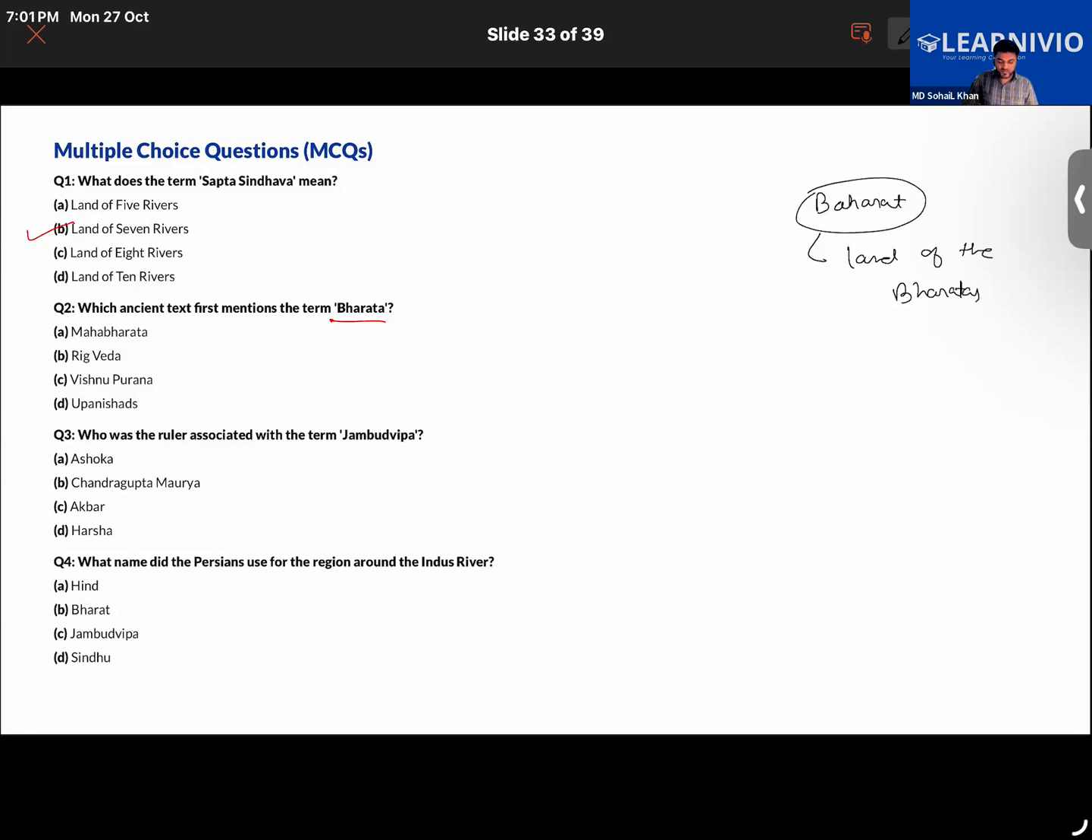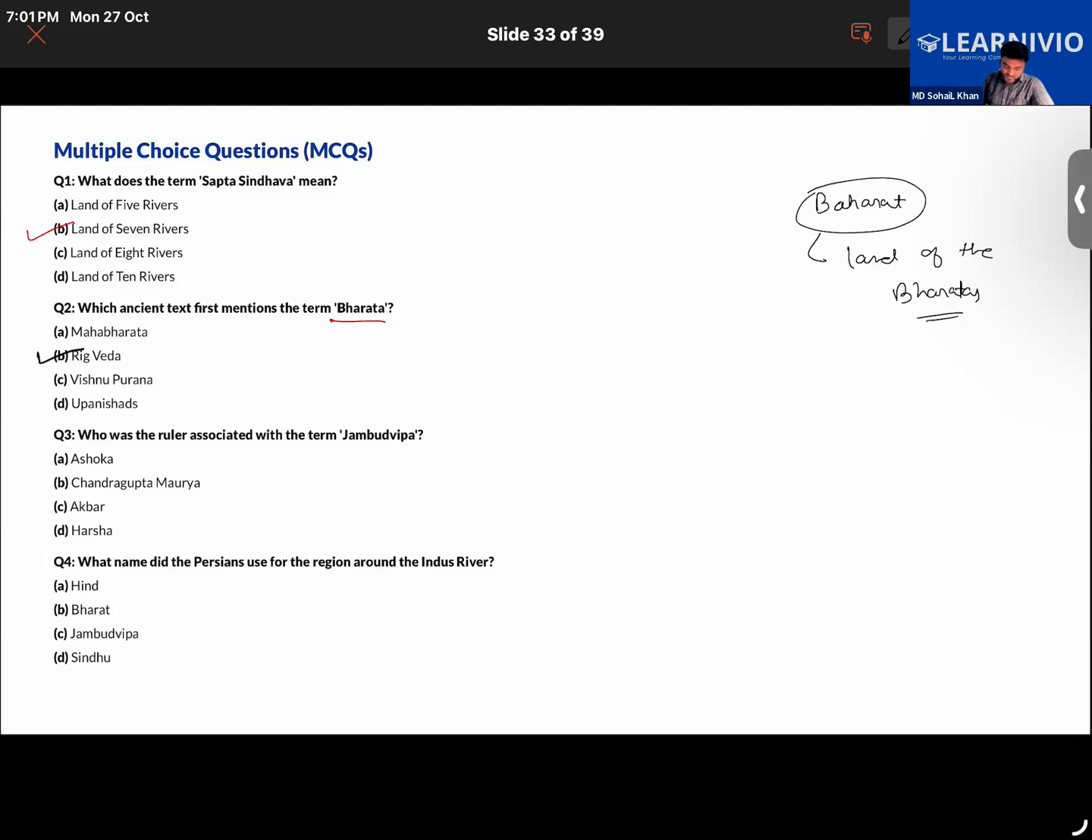Okay. So Bharata means land of the Bharatas, right? And this is found mentioned in Rig Veda actually. No, option B was the right answer, which you answered earlier. You are saying that you have studied about that in Mahabharata also. See, the most relevant option for this is Rig Veda because for the first time this name is found mentioned in the Rig Veda actually.